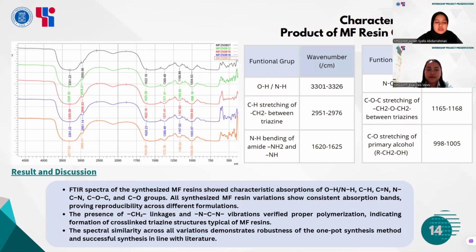We observe characteristic peaks such as OH or NH group, CH of CH2 group, C=N, also NH bending, C-O-C bridges, and lastly C-O stretching. These bands are consistent with the literature and show that the cross-linked resin structure was successfully formed. All resin variations display similar spectra, proving reproducibility of the synthesis.